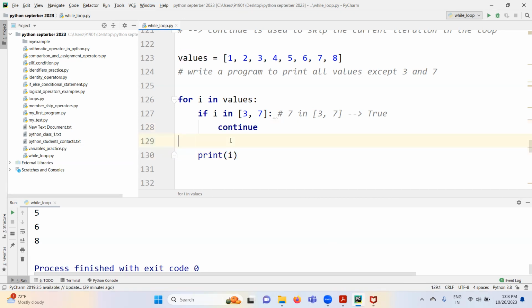Are you able to follow the continue statement? Yes.